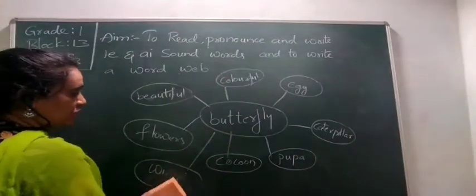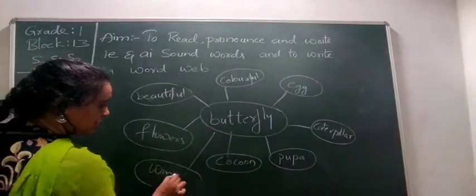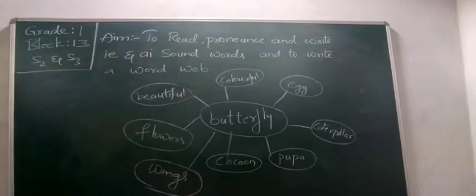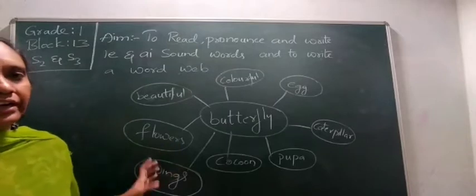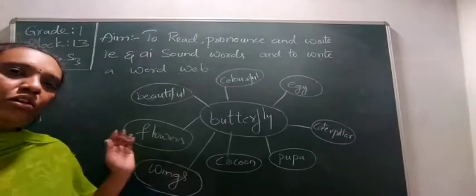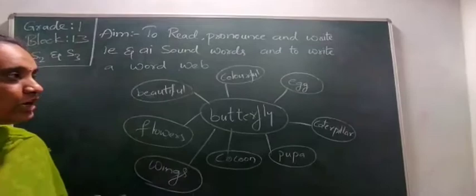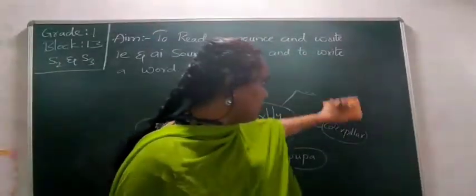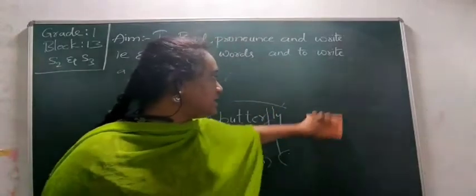Now if you want you can take a screenshot here, children. Based on the butterfly, what we have written, you can take a screenshot because you can write this in your notebook, not in your volume. In your volume you can write something other. Okay, if you want you can take a screenshot. Other than this butterfly, we can also write many things in a word web.